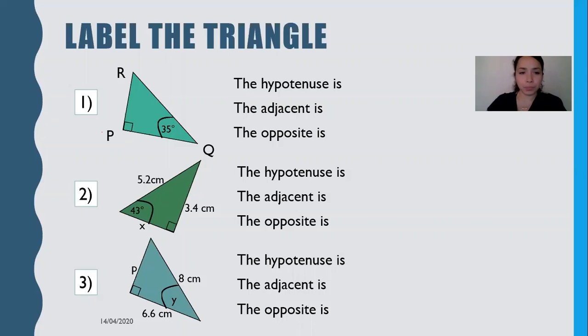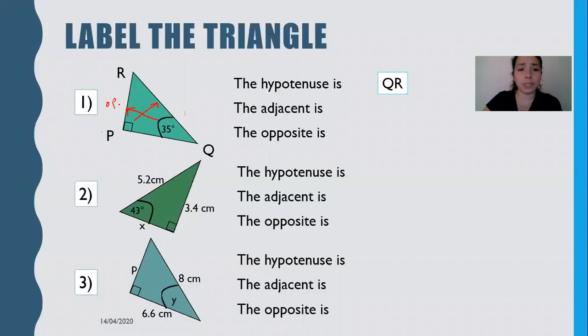So right away what I do is, remember, anytime we're looking for the hypotenuse, what is across the right angle? They don't give you any label, but we do know the name of that side. That side is called RQ or QR. Either way works. Now, remember, I like to personally look for the opposite side first because to me, that's just what works easiest or what makes most sense to me. So I look at the focus angle, what is across, and it's this side. So that is side PR or RP.